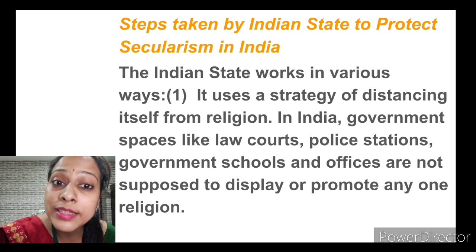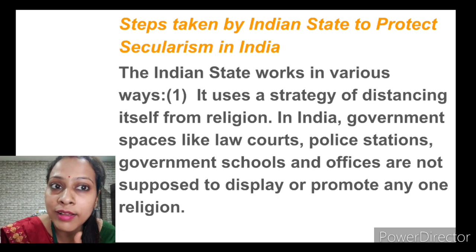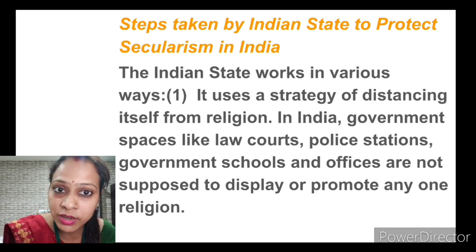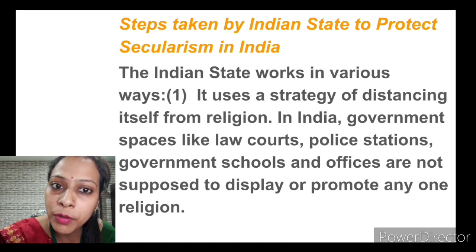Then what are the various steps taken by the Indian state to protect secularism in the country? Number one is that it uses a strategy of distancing itself from religion. The state and religion are two different aspects and they are separated, so the power of the state and the power of religion are different.